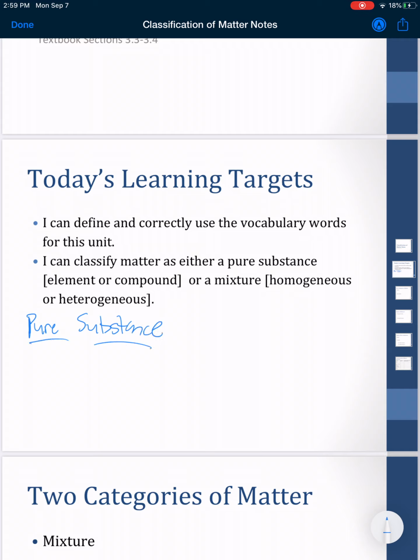Pure substance: there's two types, basically, element and compound. And then mixtures: there's two types, homogeneous and heterogeneous.